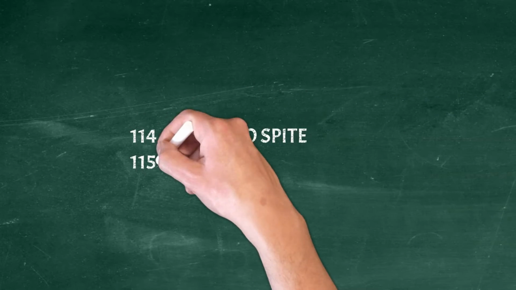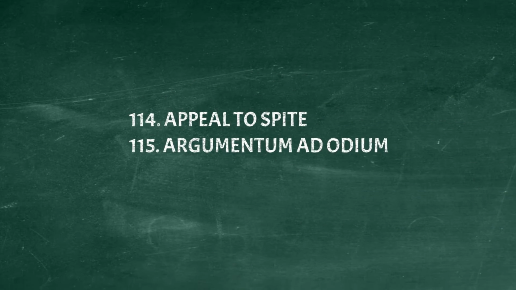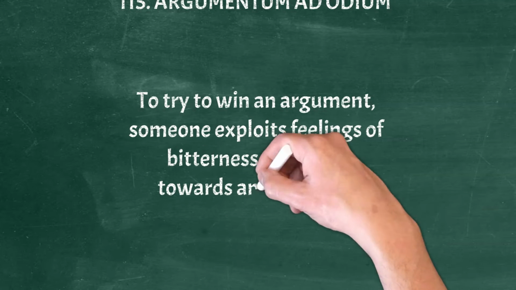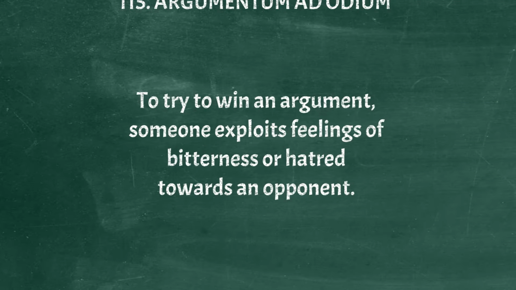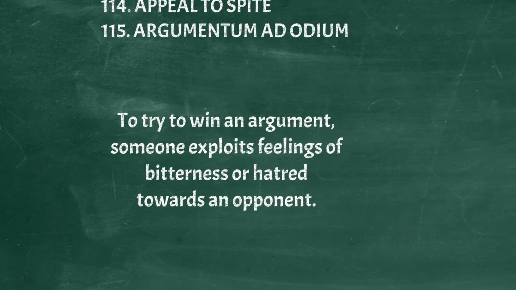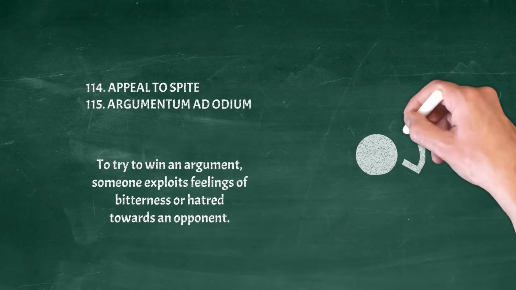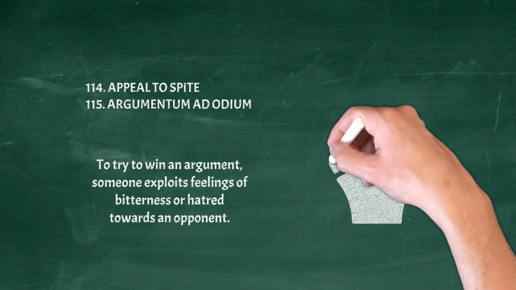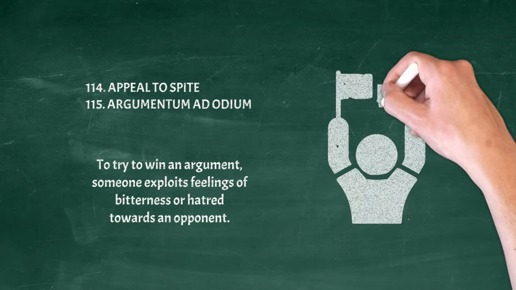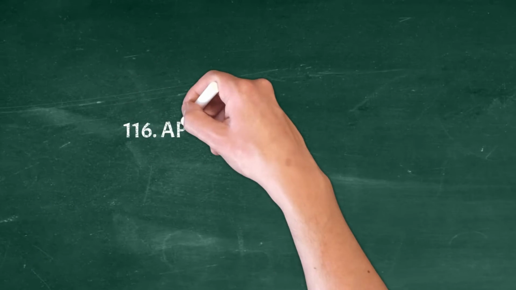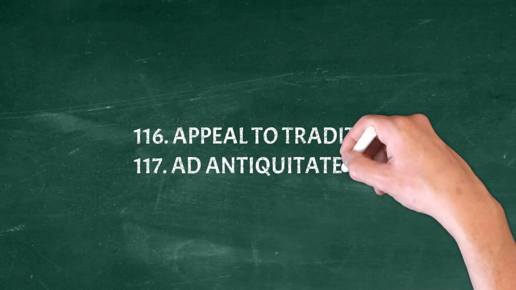Appeal to spite, argumentum ad odium. To try to win an argument, someone exploits feelings of bitterness or hatred towards an opponent. Example: How could you allow Mark to be promoted to warehouse supervisor? Don't you know he supports the other team? Appeal to tradition, ad antiquitatem.